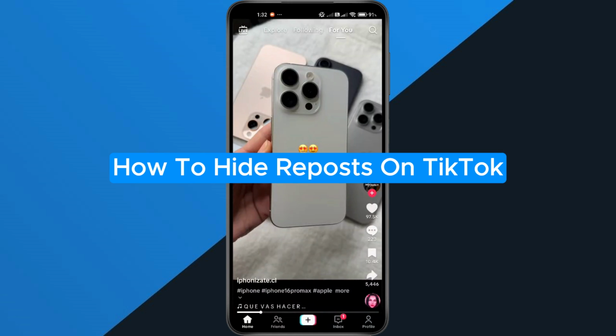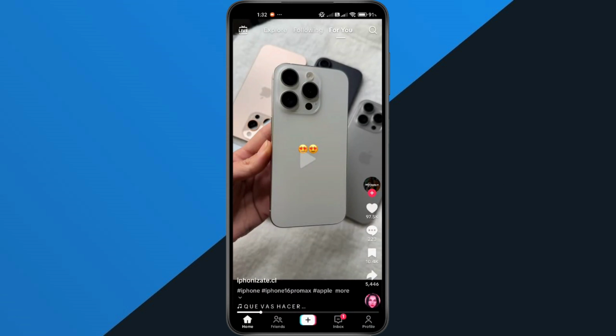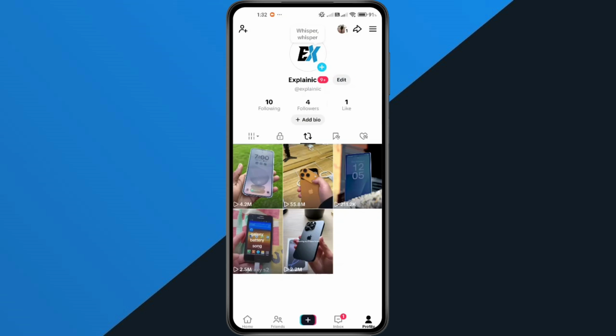How to hide reposts on TikTok. Hey everyone! In this quick tutorial, I'm going to show you exactly how to hide reposts on TikTok. So if you've shared something you don't want others to see, follow along step by step.